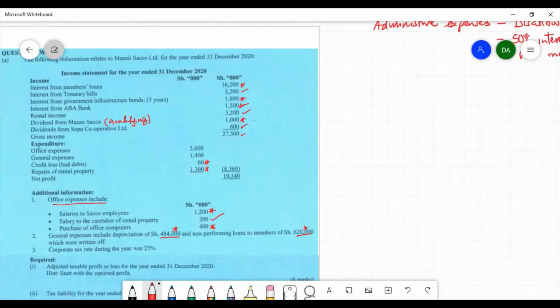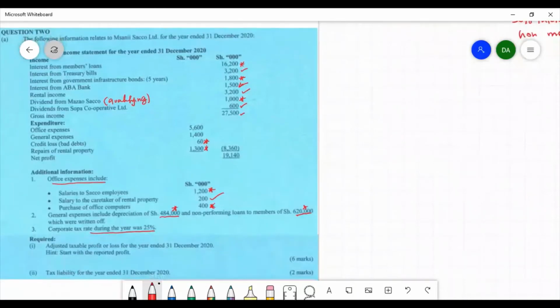In number 3, we are told that the corporation tax during the year was at the rate of 25%. The question requires that we determine adjusted taxable profit for the year, starting with the reported profit. To answer this question, we need to prepare the statement of taxable profit for this particular company.